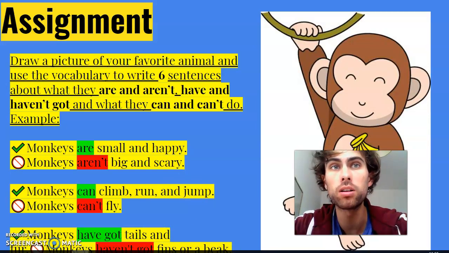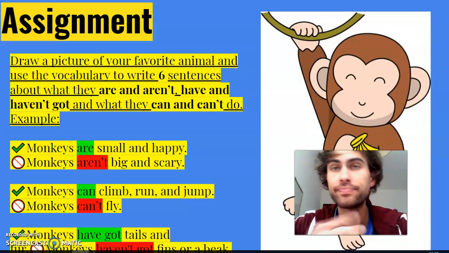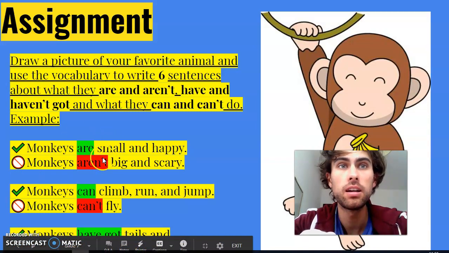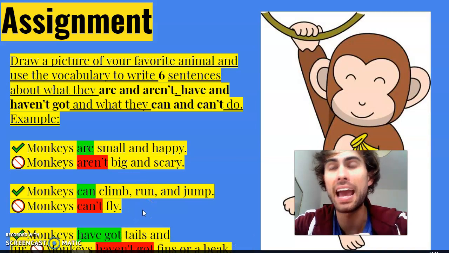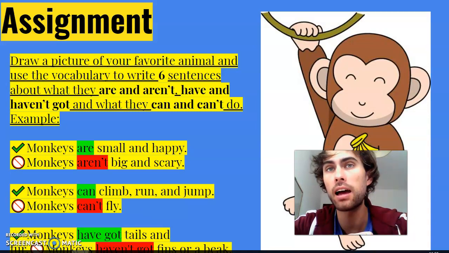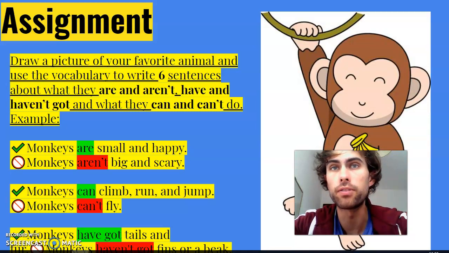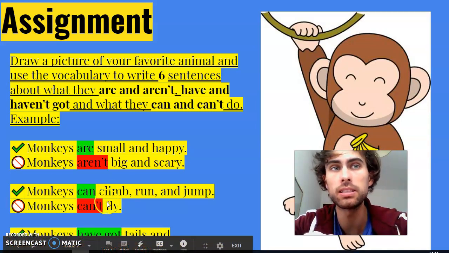Big, small, scary, funny, beautiful, ugly, what they are and what they aren't. And also to write 2 sentences about what they can do. They can climb, they can run, they can swim, but they can't fly, and they can't run, for example. Okay, so what they can and can't do with the abilities.